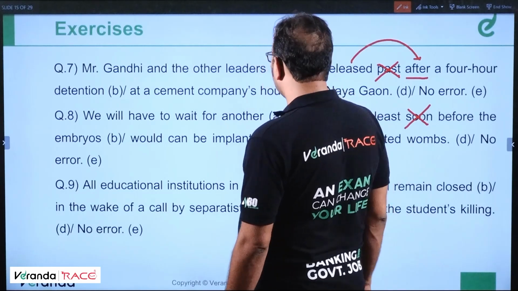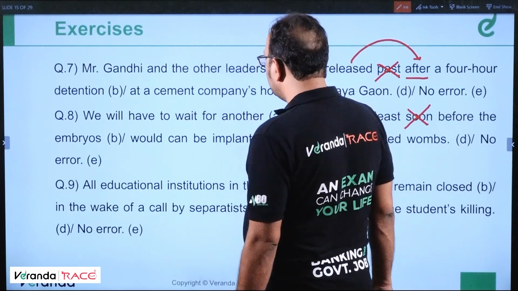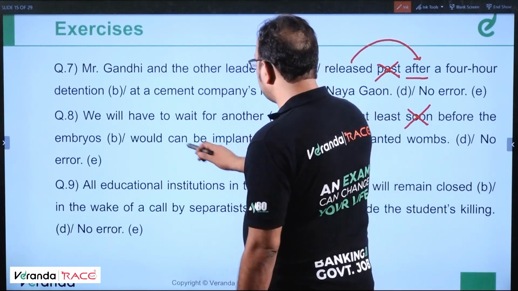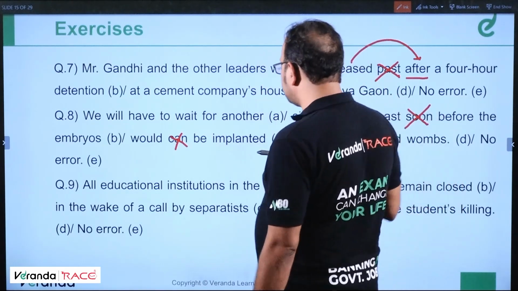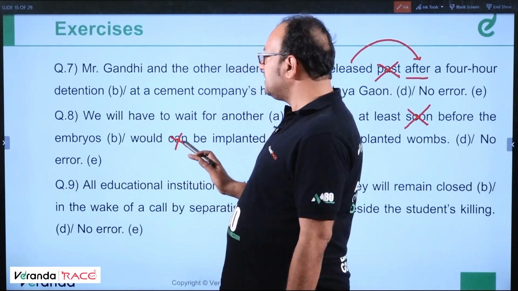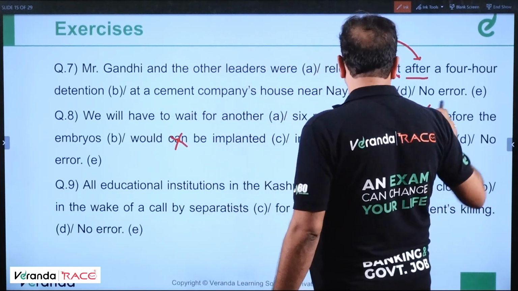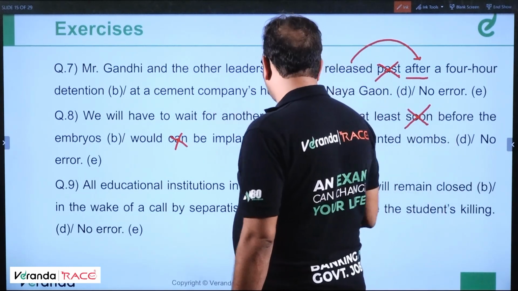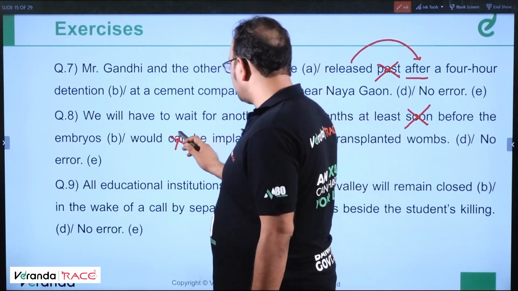We will have to wait for another 6 months at least before the embryos would be implanted. So "can" should also be changed. So there is an error in 2 parts.